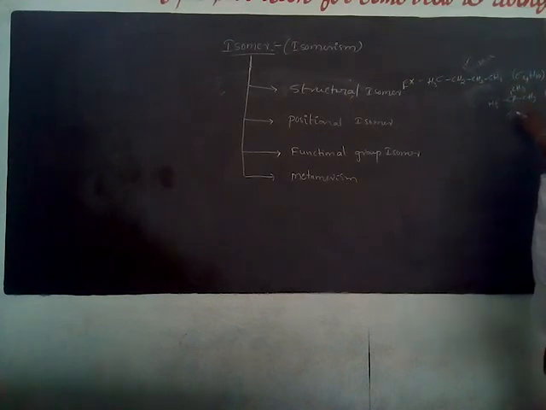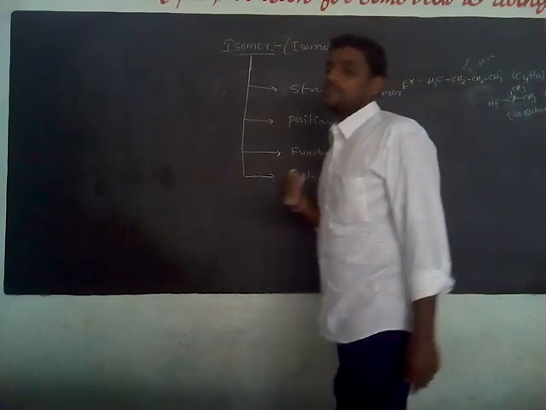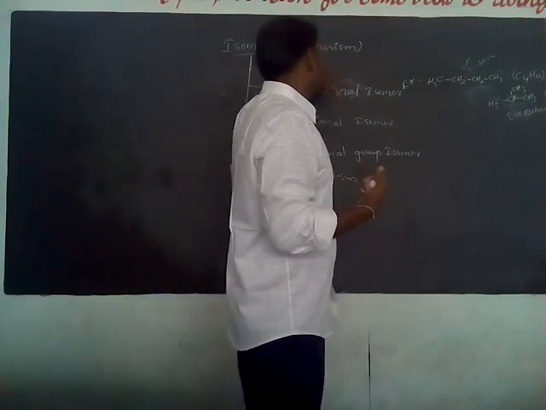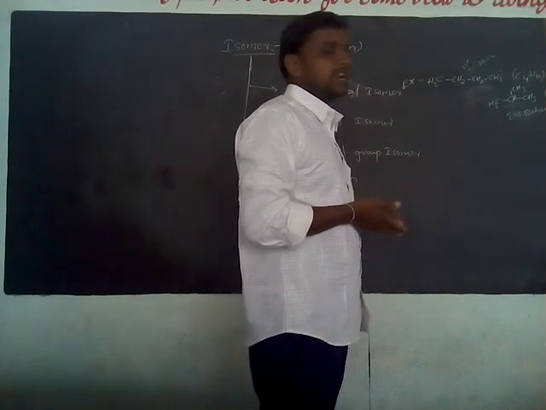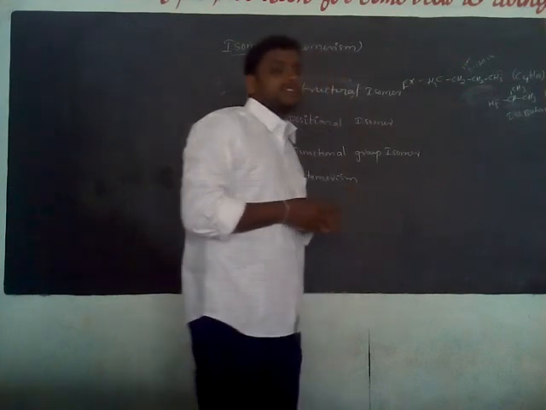N-butane and isobutane have the same formula but differ in the arrangement of carbon atoms. That means a difference in the chain, a difference in the structure. So these types of isomers are called structural isomers or chain isomers. This phenomenon is called structural isomerism.